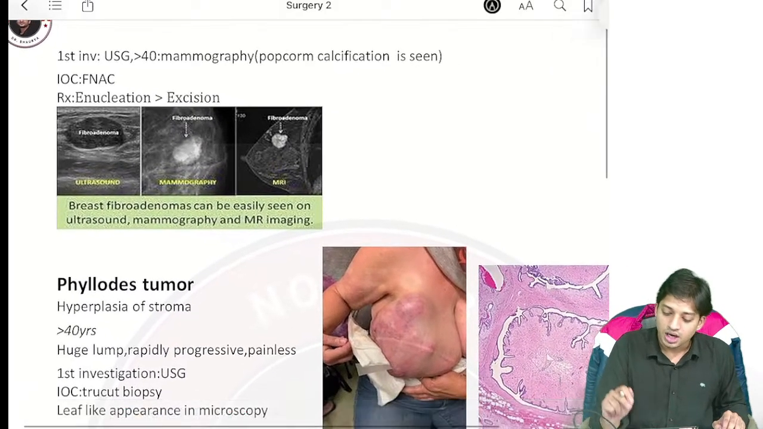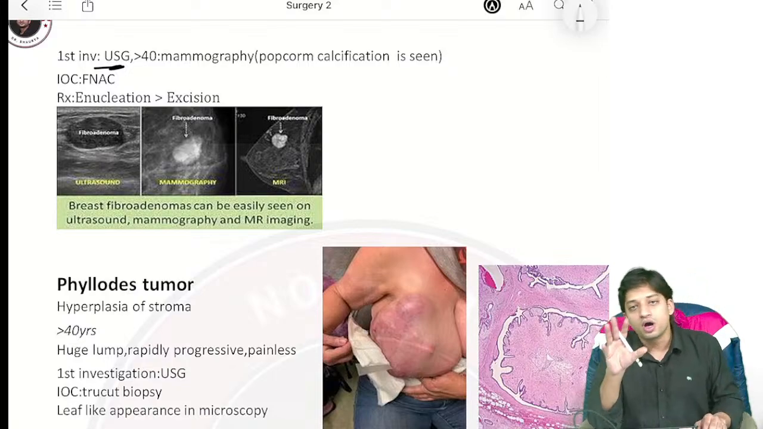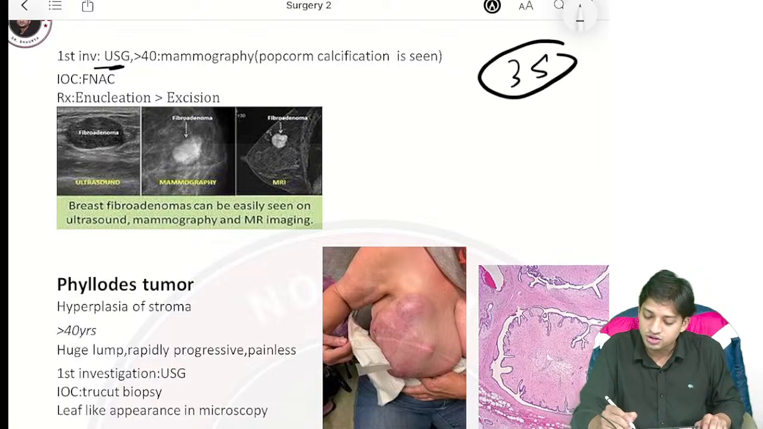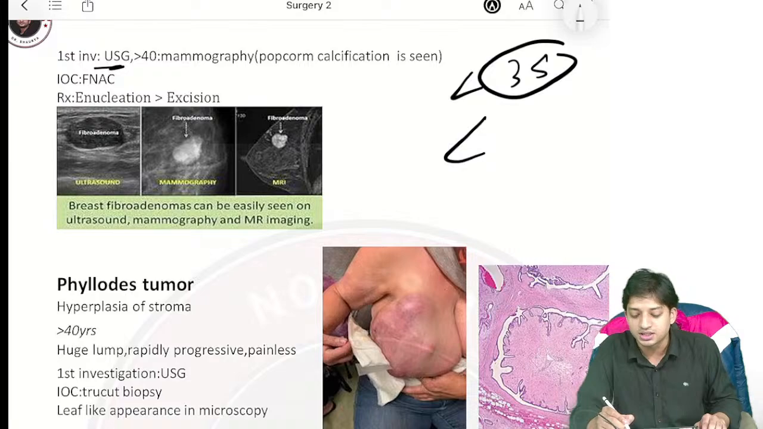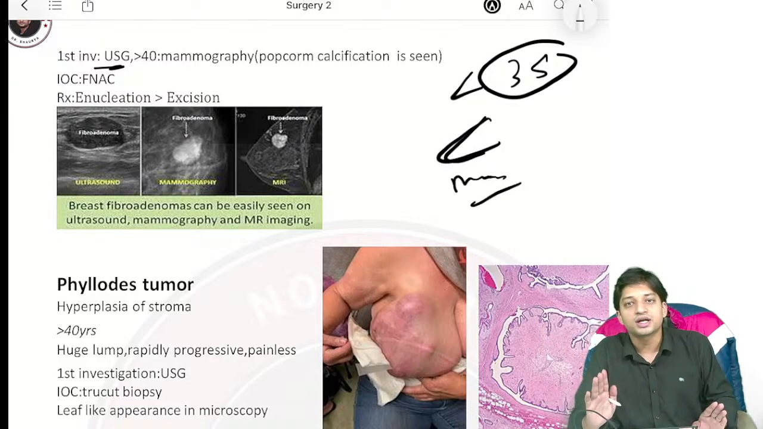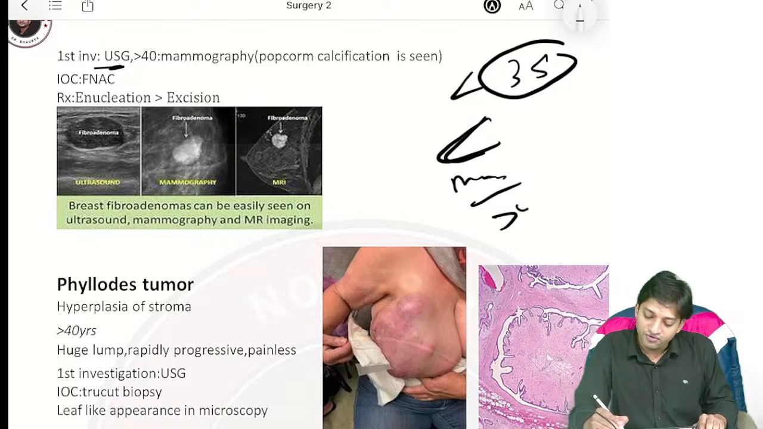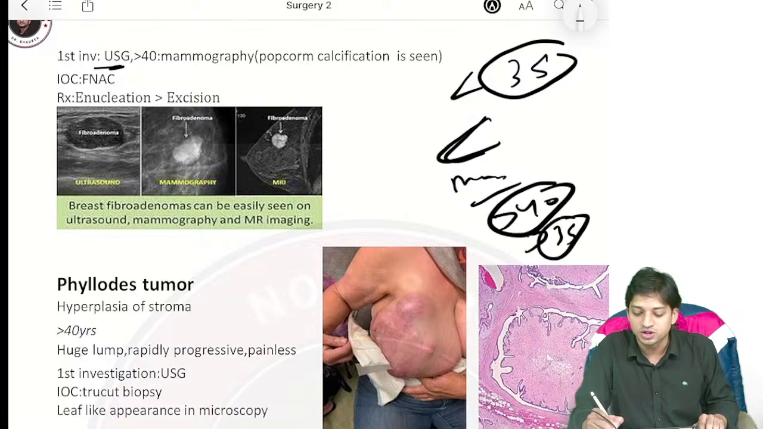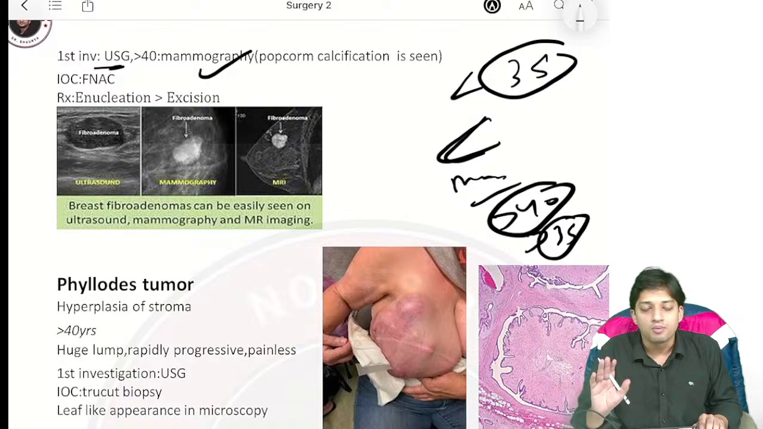Why USG? Under 40 years of age, you already know, or less than 35 years of age female, the breast tissue is dense. So you do not perform mammography. You perform the USG, which is the diagnosis of choice there, right? If the female is more than 40 or more than 35 years of age, then you can go for mammography.